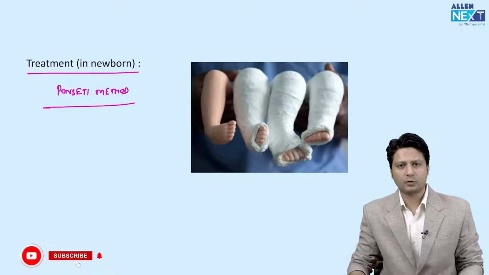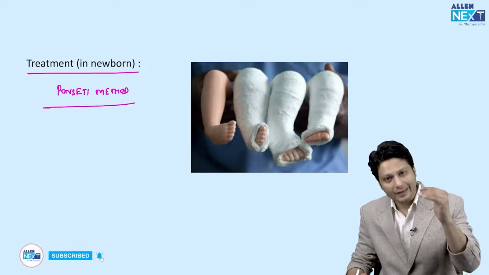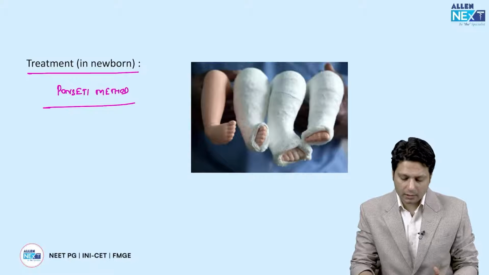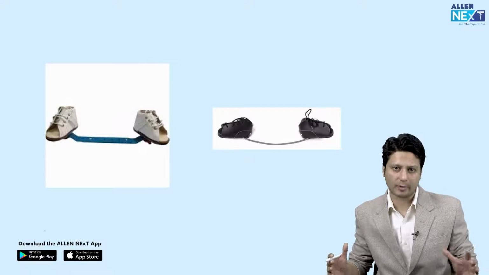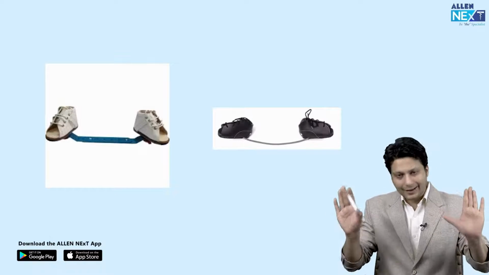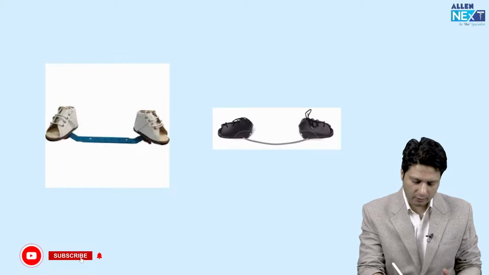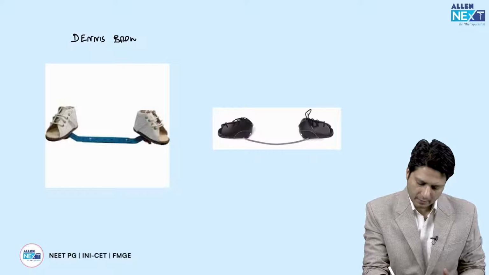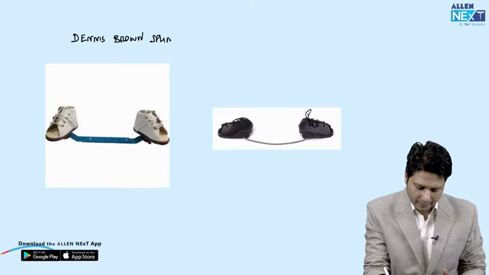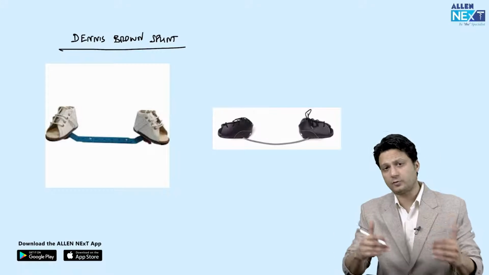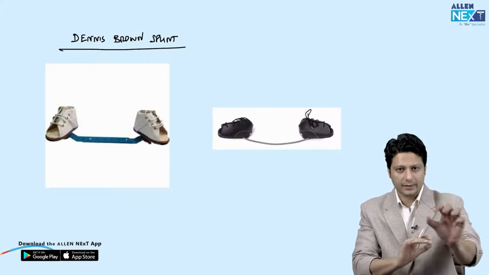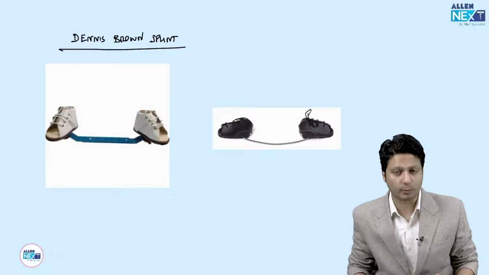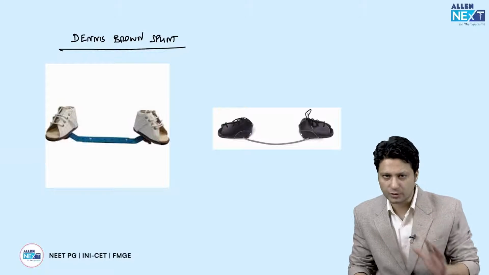That is, gradual correction of all the deformities simultaneously, and the first cast is applied as early as possible. And once all the deformities are corrected, the corrected foot is placed in Dennis Brown splint. This is Dennis Brown splint. And why is it placed? What is the aim of placement? The foot is kept in Dennis Brown splint till the age of walking to prevent the recurrence, so that the deformity does not form again.